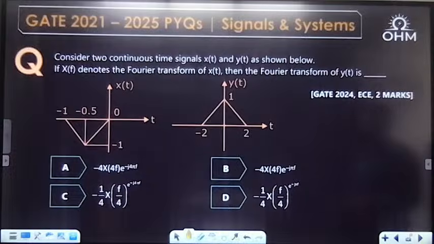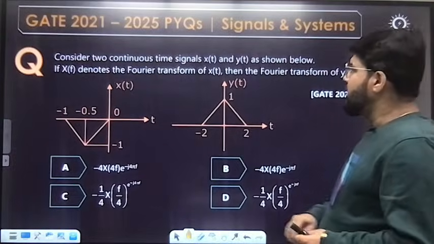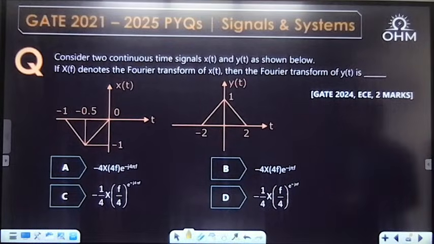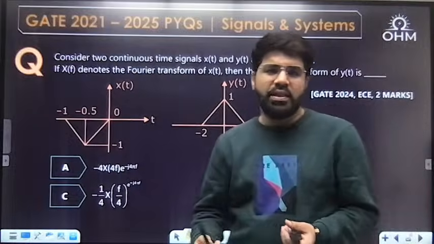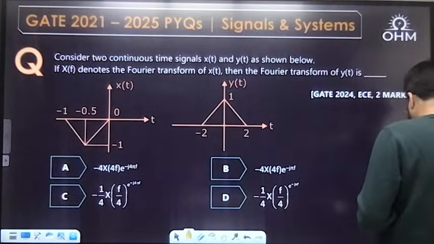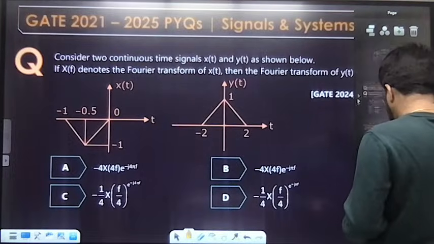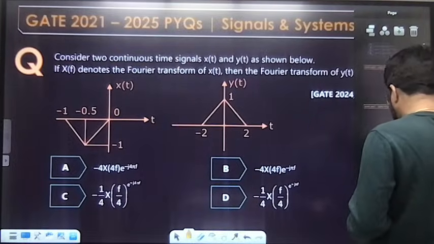Consider two continuous time signals xt and yt shown below. If xf denotes the Fourier transform of xt, then the Fourier transform of yt is how much? First you have to relate the signals in the time domain and then apply the Fourier transform properties, so that you can relate their Fourier transforms.